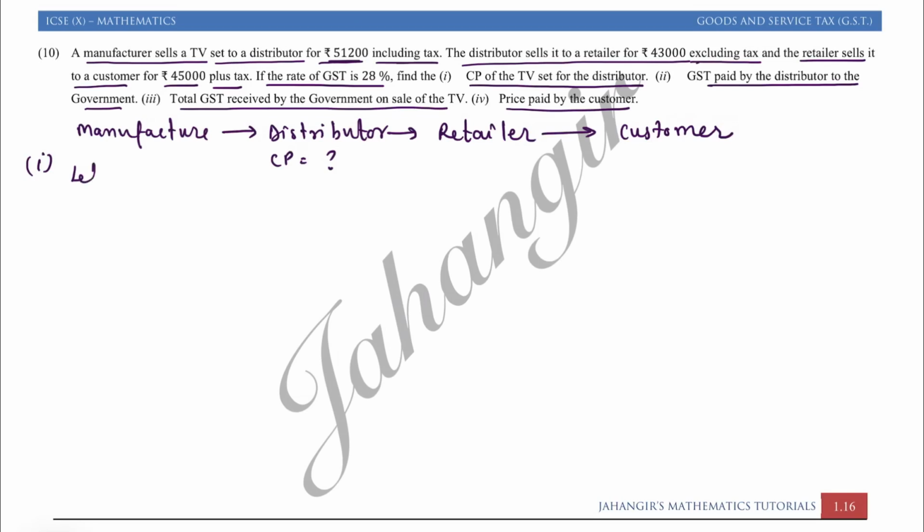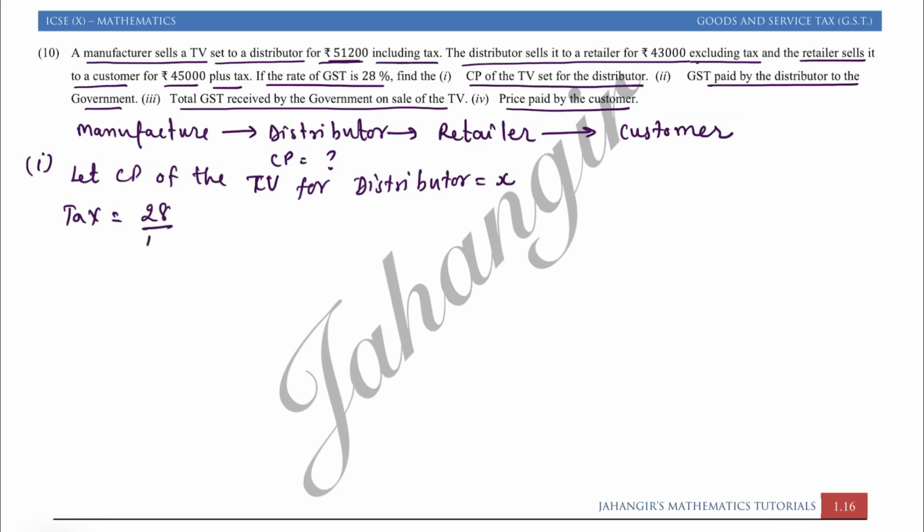So let the CP of the TV for the distributor be equal to X.